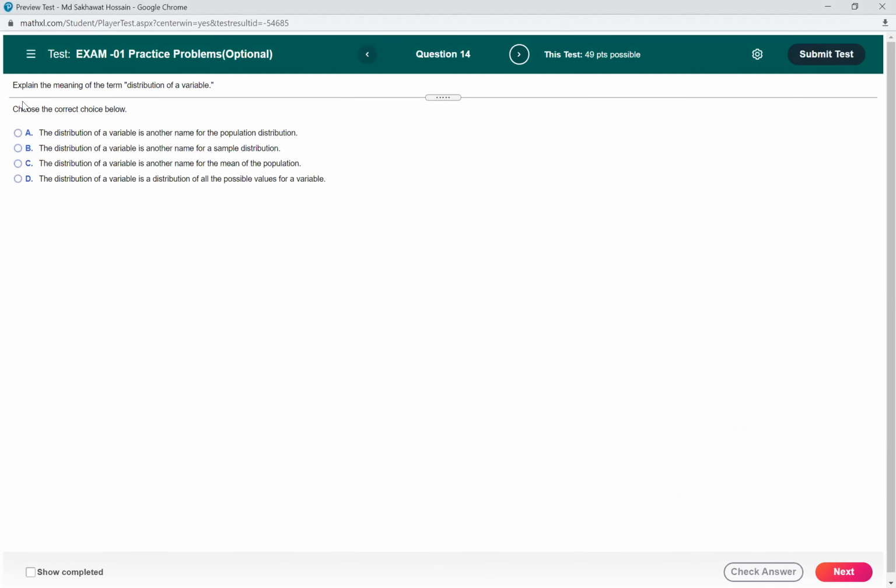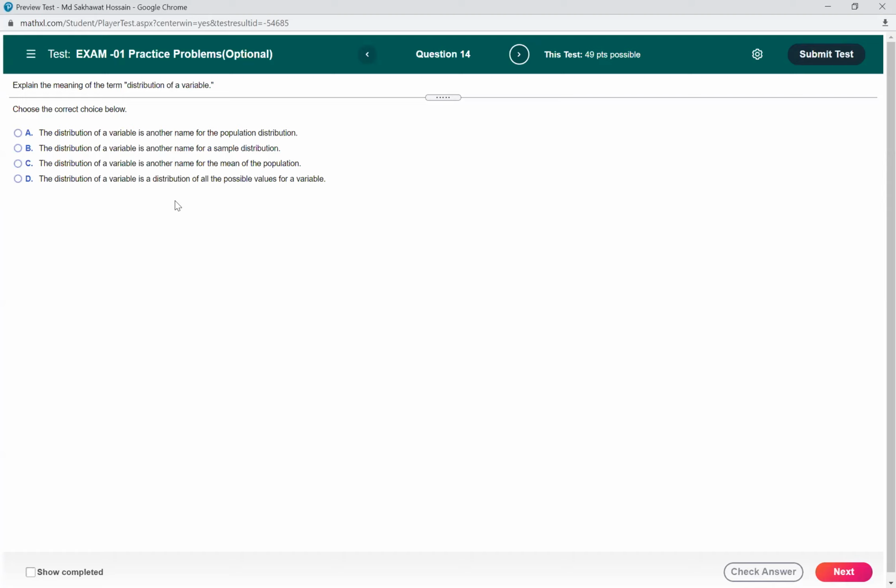Okay, explain the meaning of the term distribution of a variable. What is the meaning of a distribution? You have to choose the correct answer from below. The distribution of a variable is another name for the population distribution. So whenever we say distribution of a variable, that means the distribution of the population, not the sample or the mean.